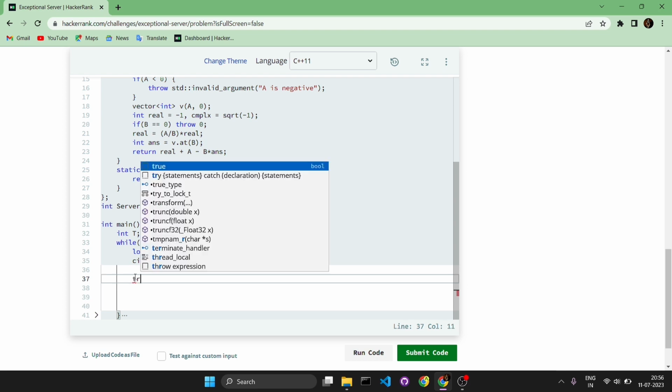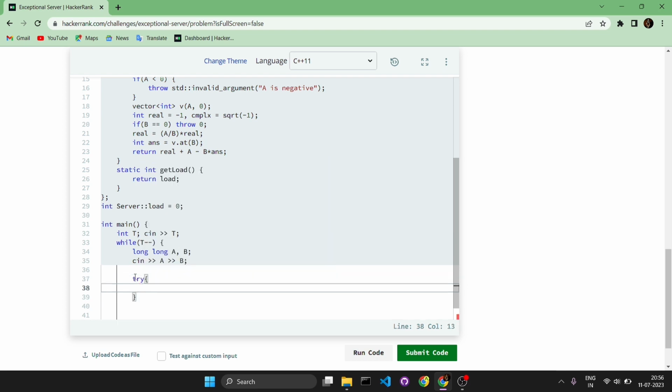Here we will use the try block. In the try block we need to add the code which may have the possibility of throwing an exception. Here the exception throwing is by the compute function, compute of a comma b.